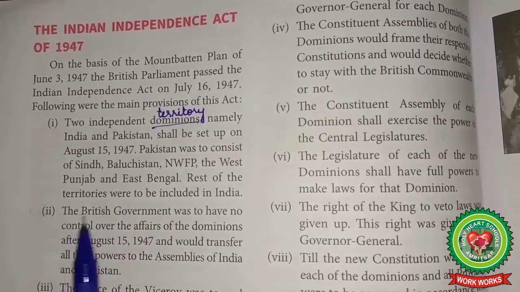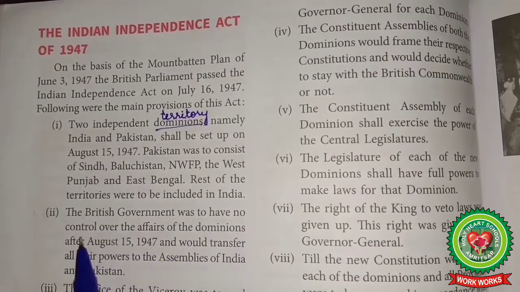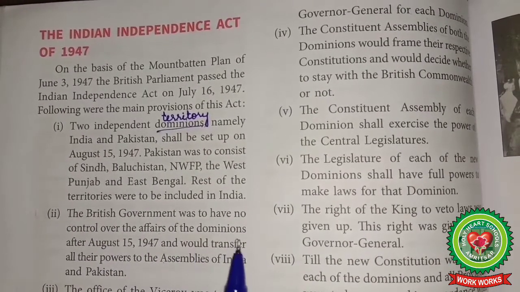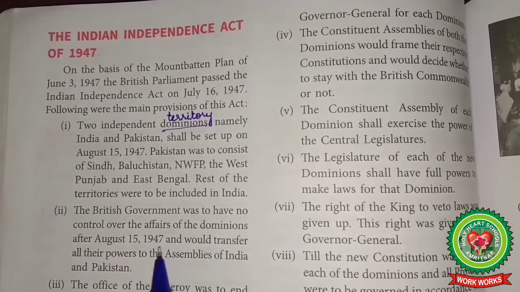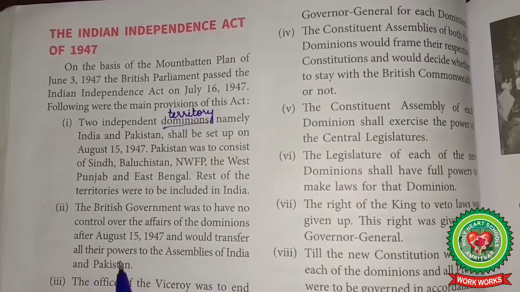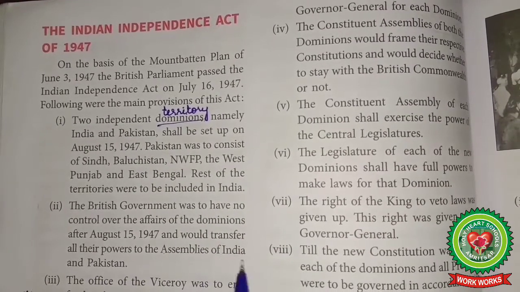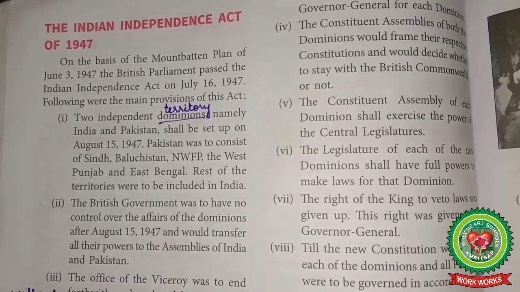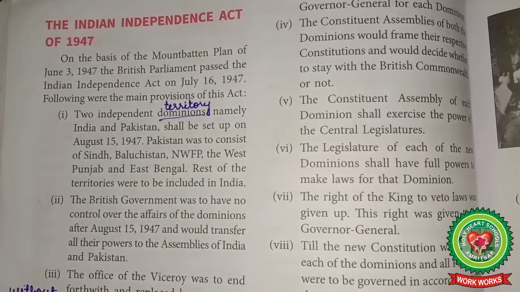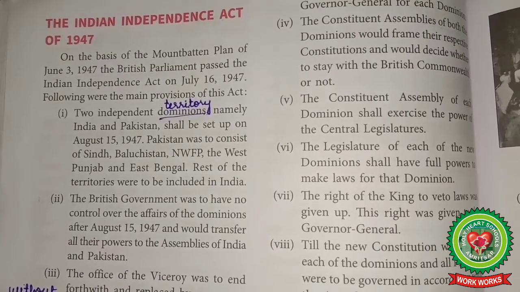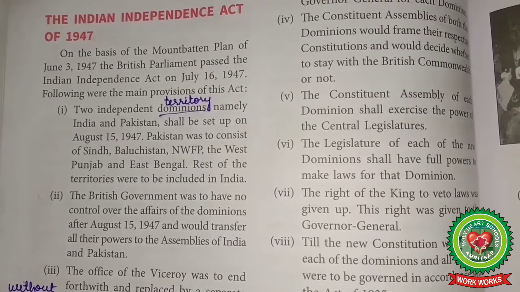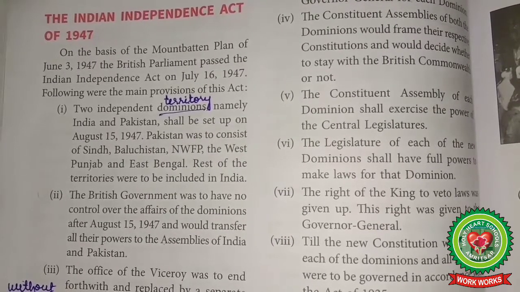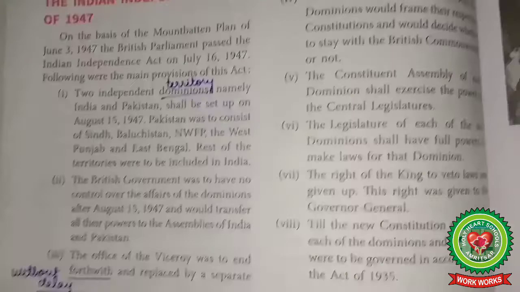Number 2, the British government was to have no control over the affairs of the dominions after August 15, 1947 and would transfer all the powers to the assemblies of India and Pakistan. No control over the affairs of the dominions by the British government after 15 August 1947. The powers previously exercised by the British government in India will be transferred to both these states.